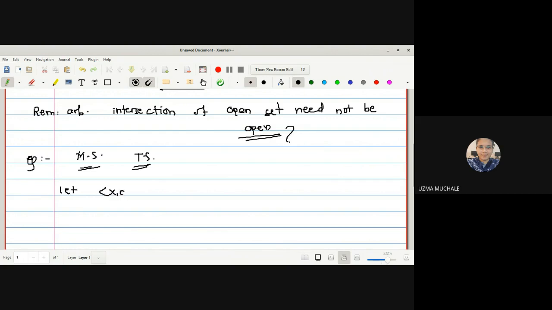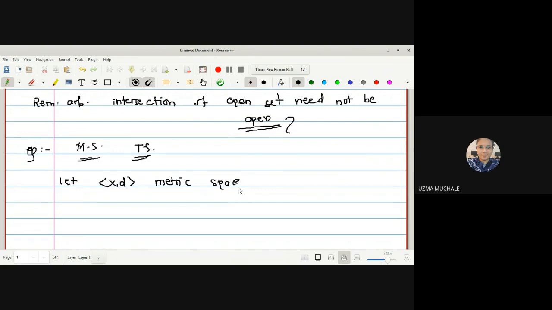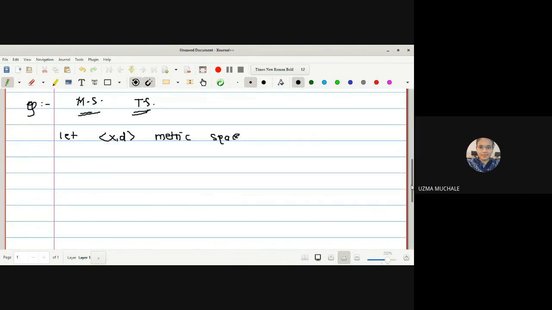Let (X, d) be a metric space. Initially, we have seen the definition of a metric space and we have discussed what is an open sphere in the metric space, what is an open ball, closed ball. Okay, define what is a tau.